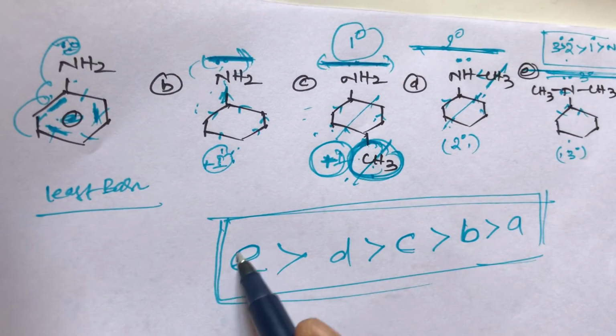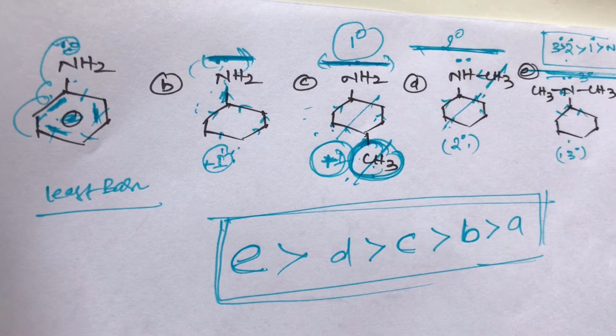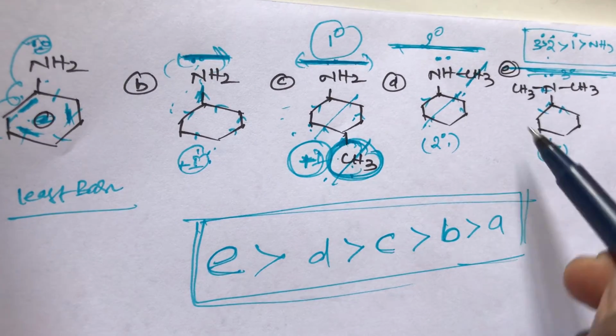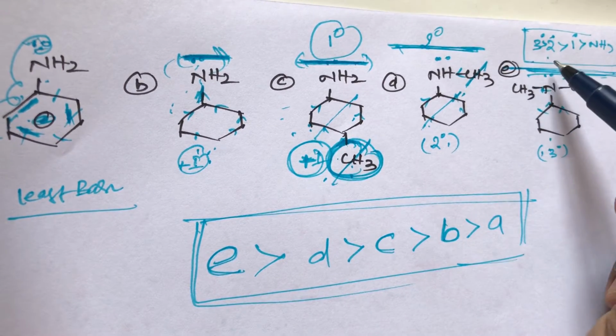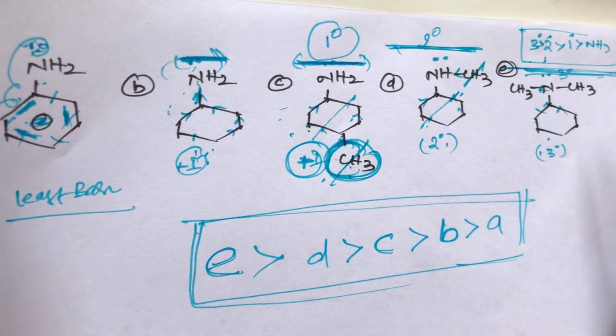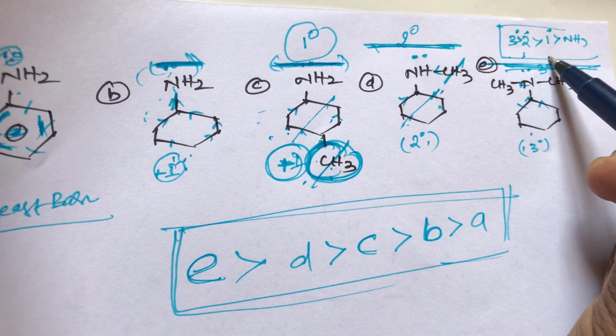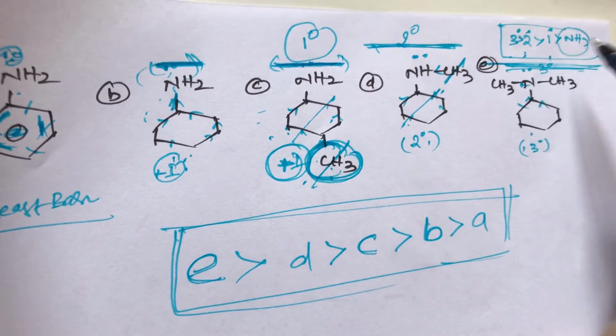And E compound is more basic, what is the reason? Tertiary amines are more basic than secondary. Secondary amines are more basic than primary amines. Primary amines are more basic than ammonia. This is the order, student.